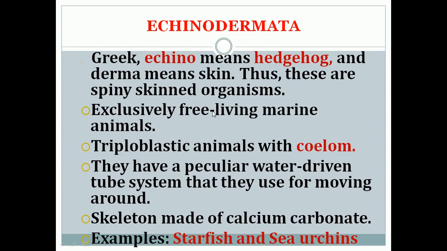These organisms are free-living marine animals and triploblastic animals with a coelom. That means they have three layers in their cells, and they have body fluid also, and they have a peculiar water-driven tube system which they use for moving around.